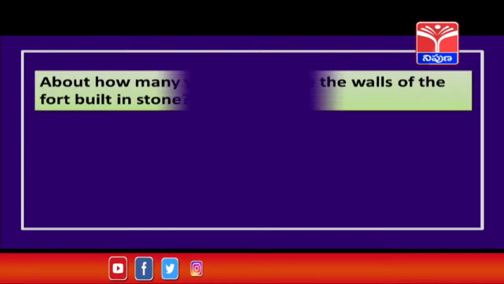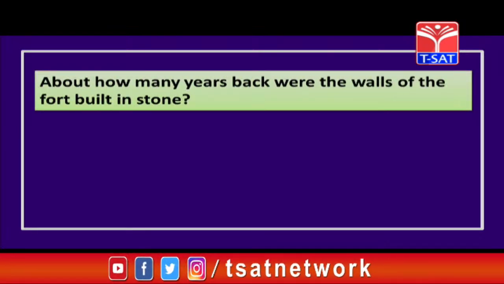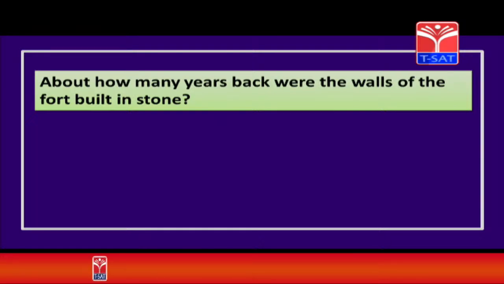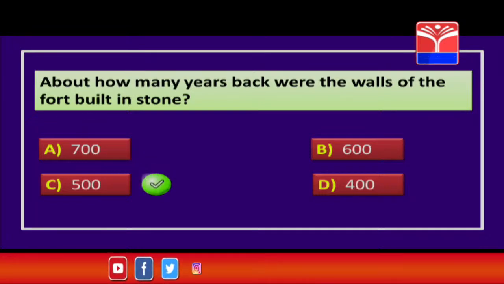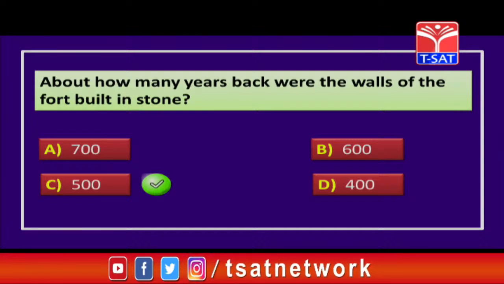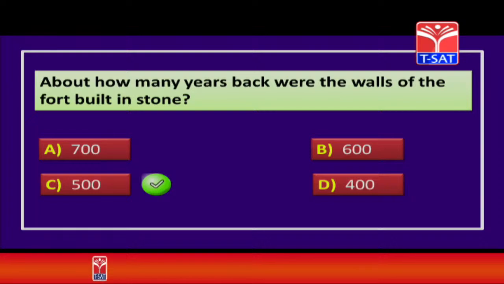Let us move on to our next question, children. About how many years back were the walls of the fort built in stone? So, your options are A 700, B 600, C 500, and D 400 years. So, the correct option is C. That means 500 years back it was completely built with stone, that is the walls of the Golconda fort.